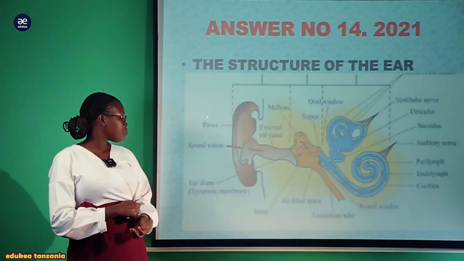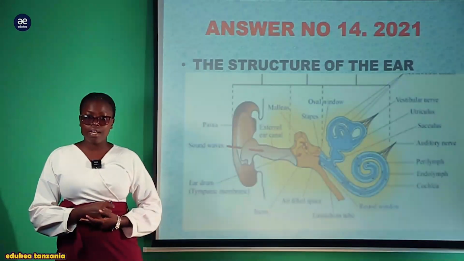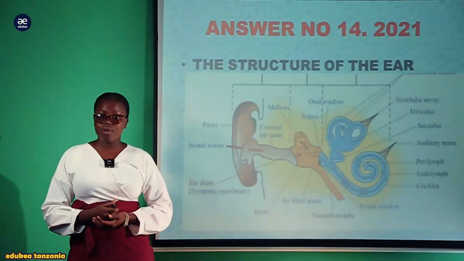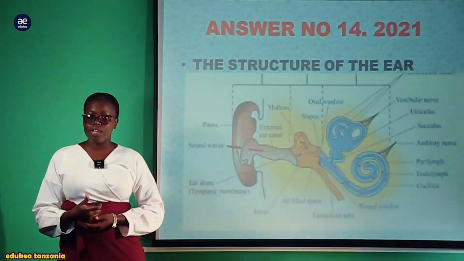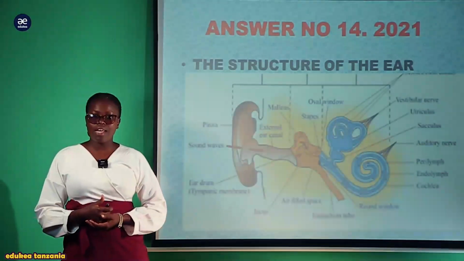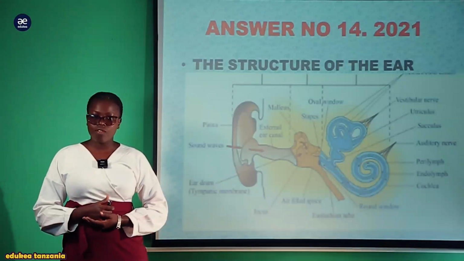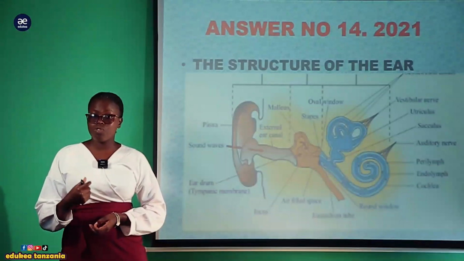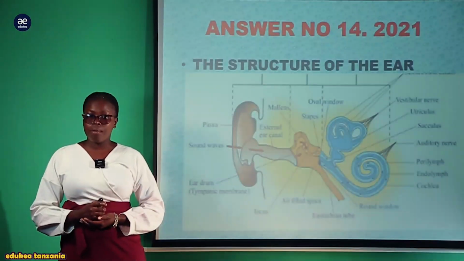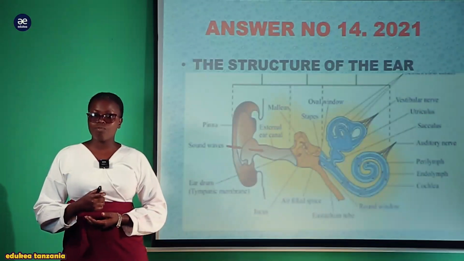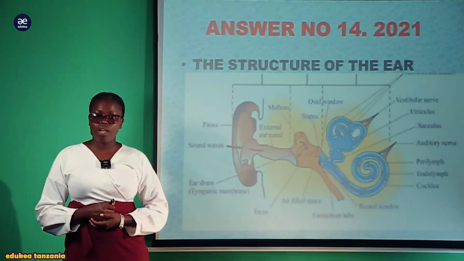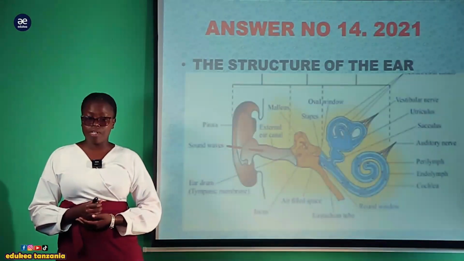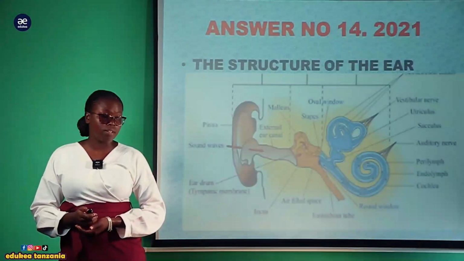Here, the outer one is made up of the pinna and ear canal. The pinna helps in collection of the sound wave, and the ear canal takes the information to the middle ear. We are going to look at its components, and the middle ear transmits this vibration to the inner ear, where after the sound has been perceived, the auditory nerves serve the information to the brain, and hence the person becomes aware of a particular stimulus. In the brain, it is the cerebrum where this information is interpreted, while the cerebellum is part of the hindbrain.